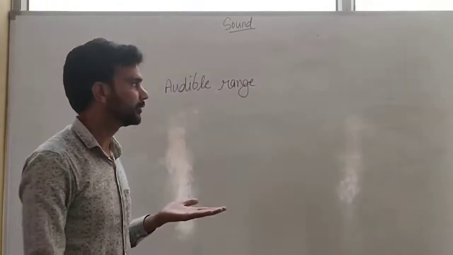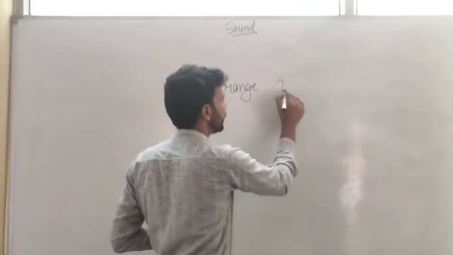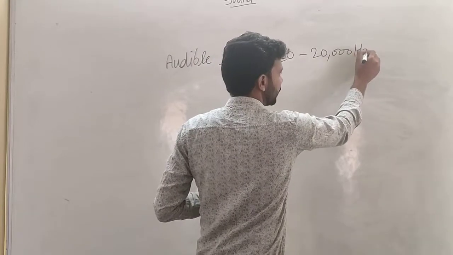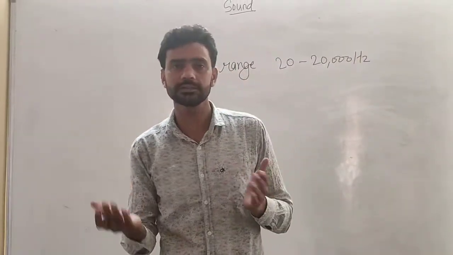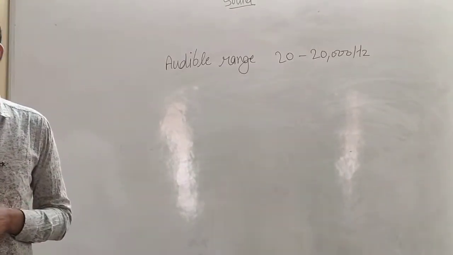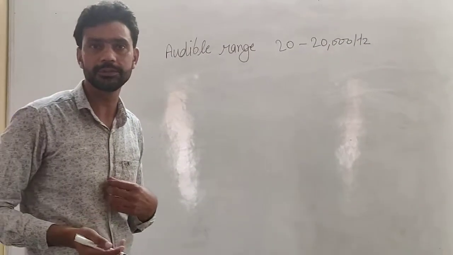The audible range of human beings, we have discussed, is 20 Hz to 20,000 Hz. Now we will discuss how the sound reaches us. Sound requires a medium to travel. How is sound produced in human beings?